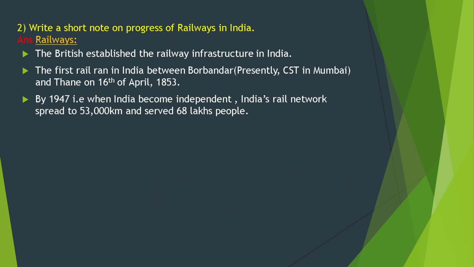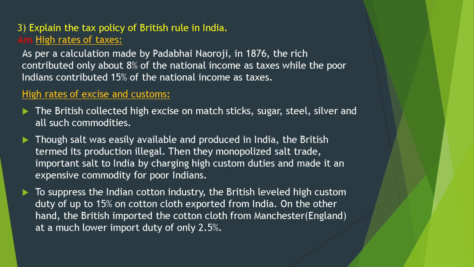Write a short note on progress of railway in India. The British established the railway infrastructure in India. The first rail ran in India between Bori Bunder, presently CST, in Mumbai, and Thane on 16th of April in 1853.